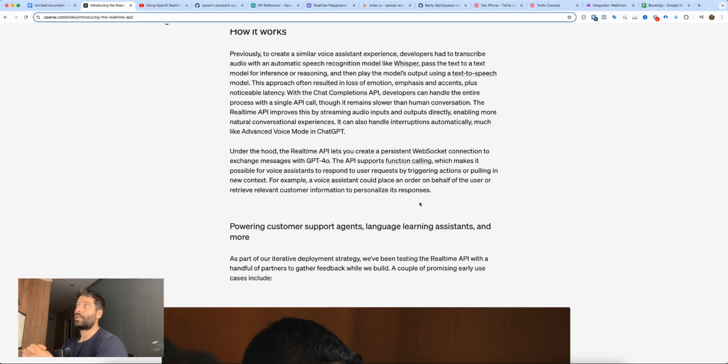So let's say a regular API call where you're speaking with the OpenAI assistant, it's like you have to send the postcard to communicate. I've got to send the postcard to you, you've got to wait for it to be delivered, then you get it, then you write your next response, and then you send the postcard to me, and I've got to wait for that delivery time. The WebSocket removes that delivery time by pretty much creating a portal between you and me, where as soon as I send a message, you immediately get it. There's no lag, there's no downtime. So that's how this communication is real time by using this WebSocket. And another thing to point out is that you can still do function calling with this API.